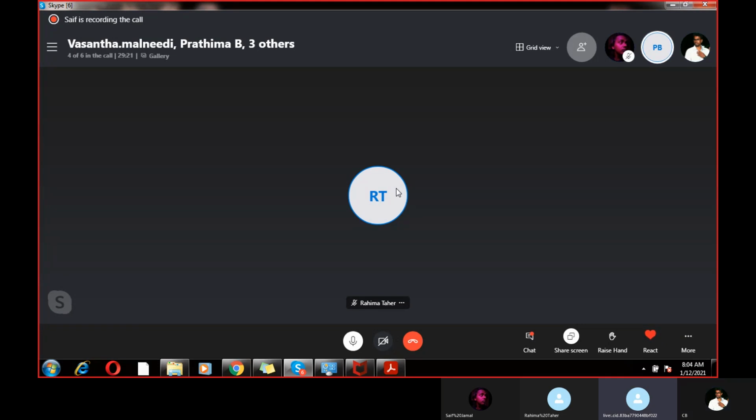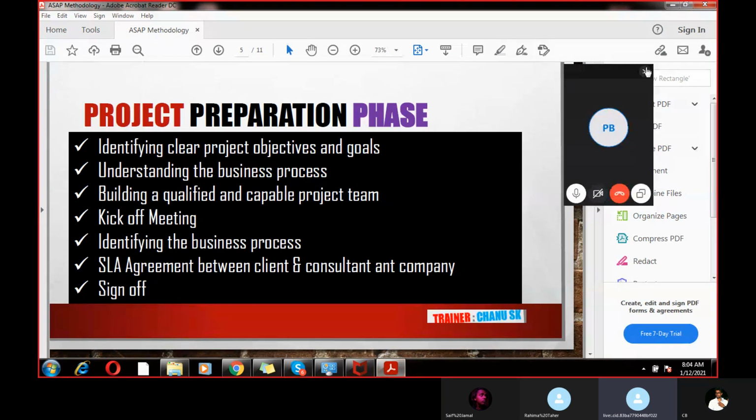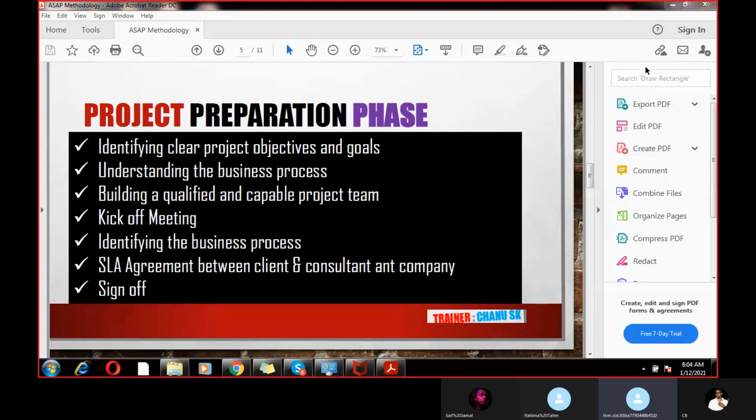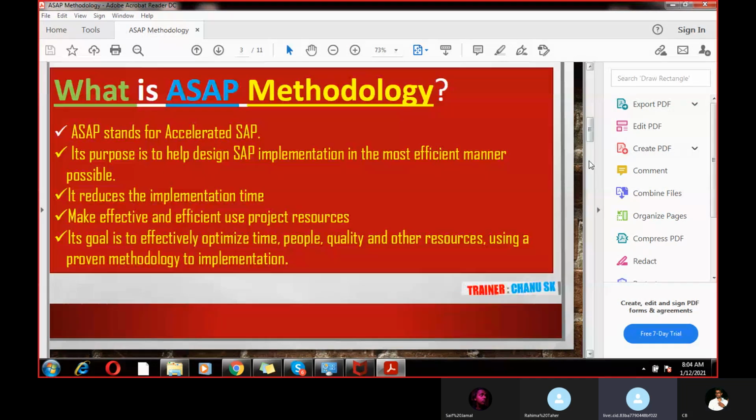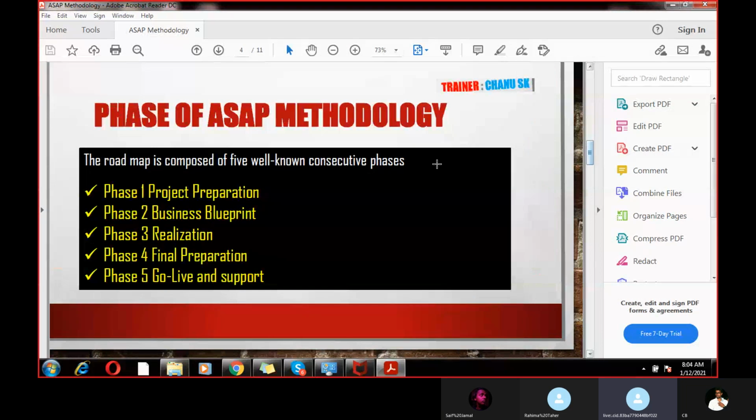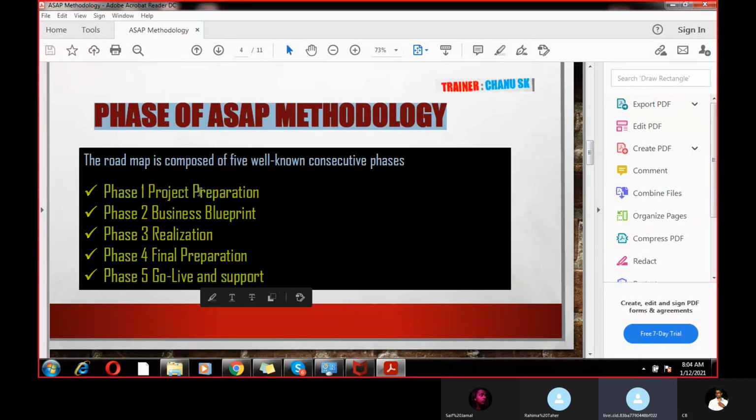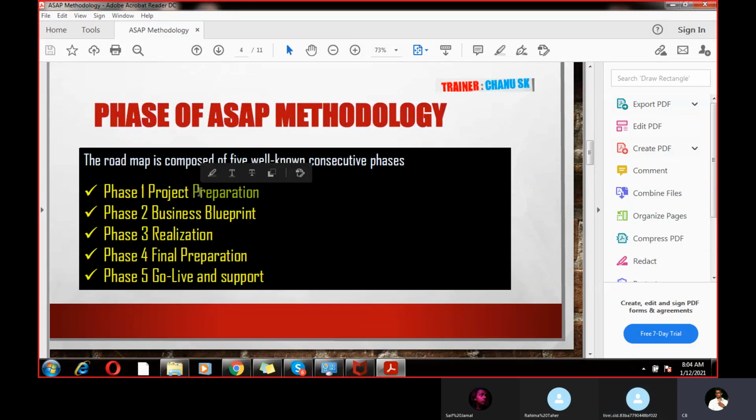You said one project name, sir. Which one? PM project, ASAP methodology. Here in project preparation we have the stages, right, the first stage, second stage and so on.